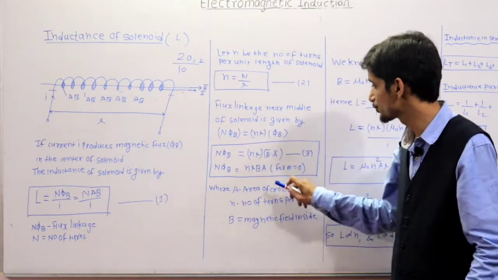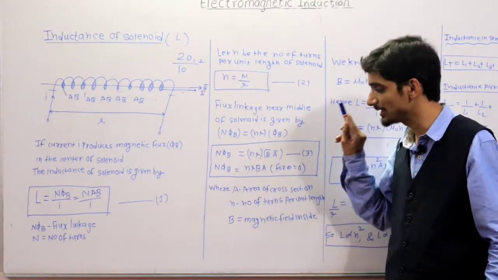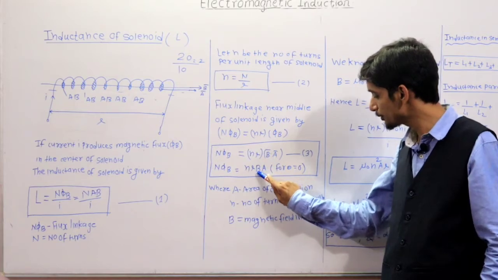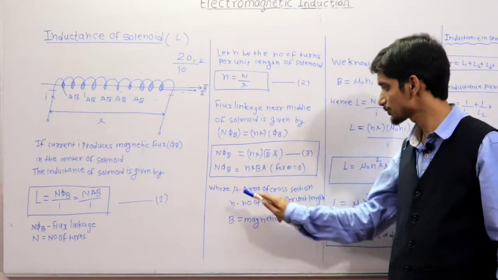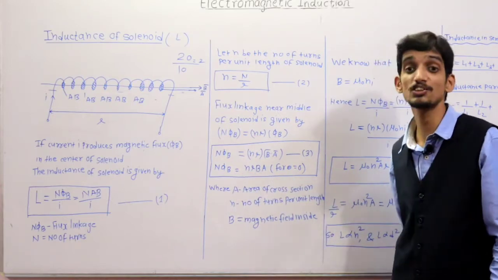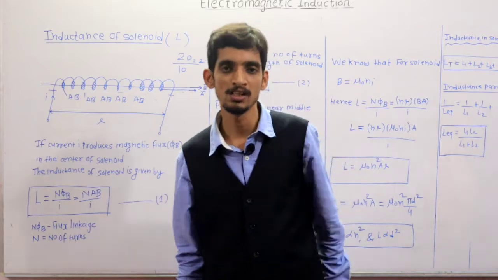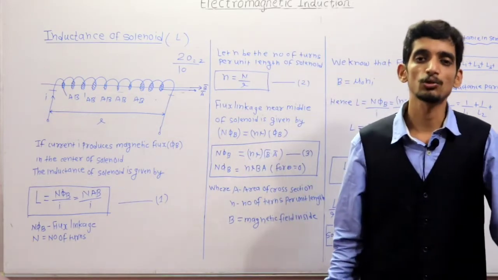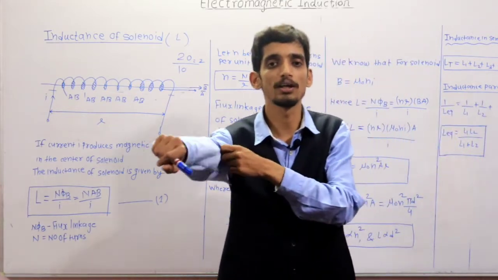This is a dot product, so it is the magnitude of B into the magnitude of A, cos theta, with cos 0 equal to 1. That's why N phi B is equal to nLBA. This is the flux linkage. So what is the flux linkage in a solenoid? nLBA, where n is the number of turns per unit length, L is the length of the solenoid, B is the magnetic field at the center of the solenoid, and A is the area of the coil.